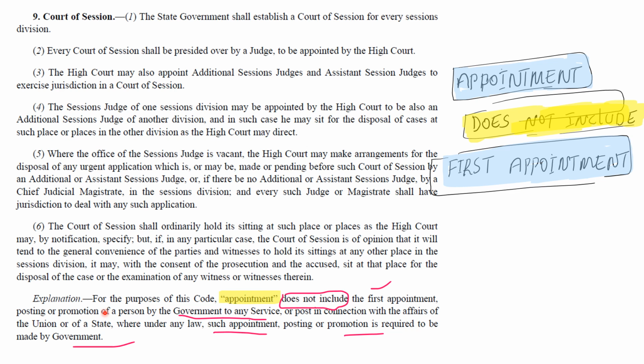So what it basically means is, appointment does not include first time hire, first time vacancy filling. Here the appointment refers to the post appointment by the High Court. He or she as a session judge or assistant session judge or additional session judge has additional responsibilities. That's how you should interpret this particular explanation.